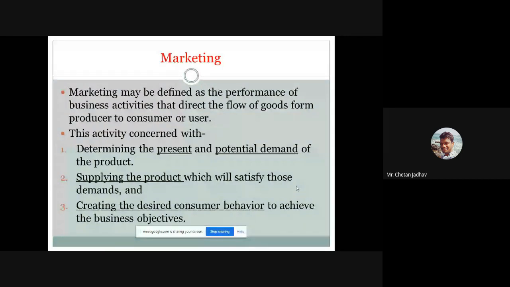Their behavior means what they think about our products, for example that our product is very good to operate and handle. We have to achieve good comments and good behavior from the customer, so that it leads to a big name, a brand, for our organization. So these are some important activities during marketing.